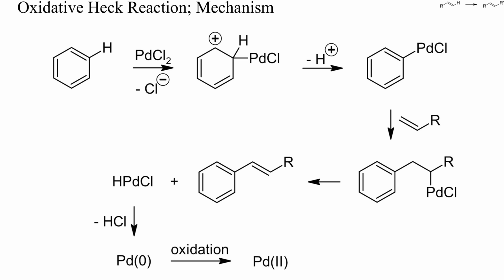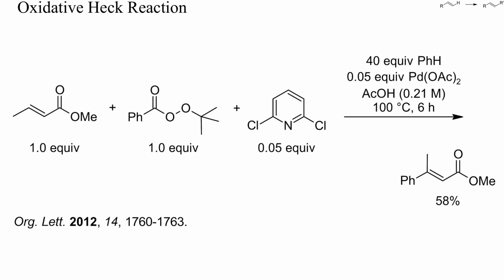Phosphines are generally too sensitive to oxidants, and carboxylates or pyridines are better suited as ligands for these oxidative Heck reactions. In this example, methyl crotonate was phenylated with a huge excess of benzene and 1 equivalent of benzoyl tert-butyl peroxide. The solvent was acetic acid, and dichloropyridine turned out to be a suitable ligand. Interestingly, mostly one stereoisomer was obtained.